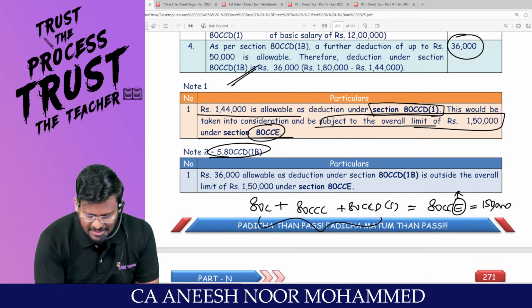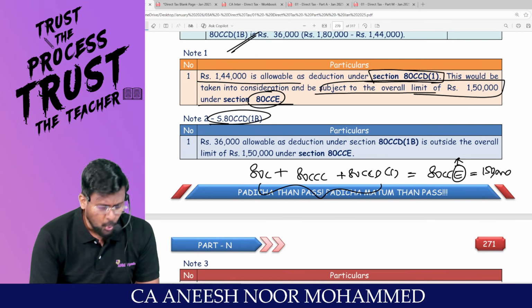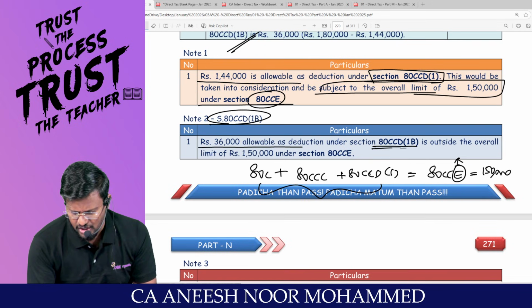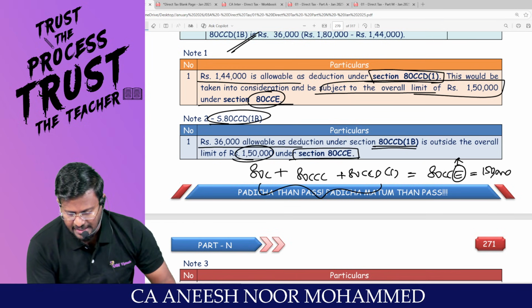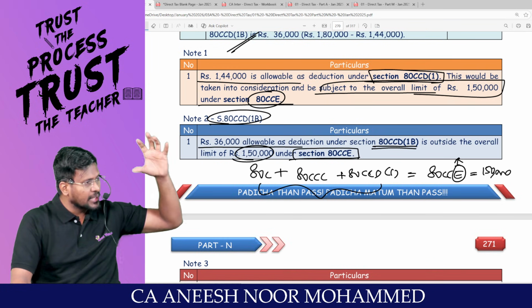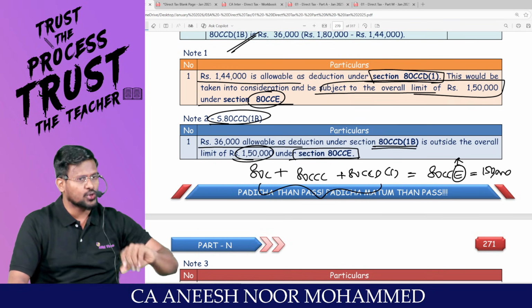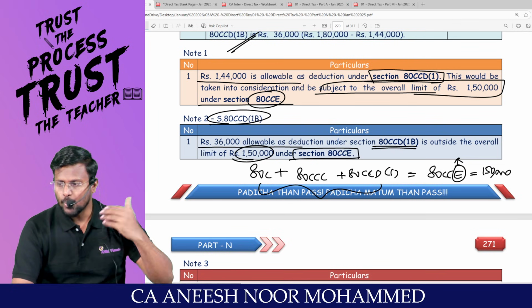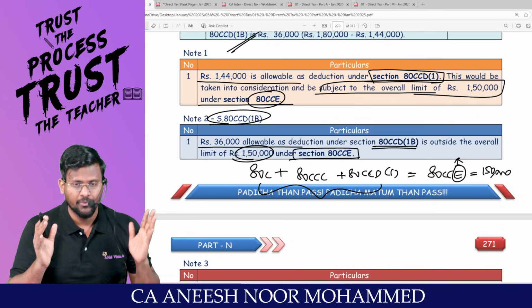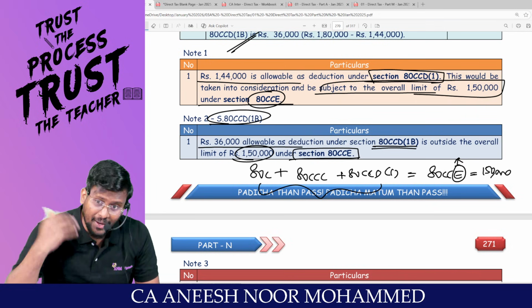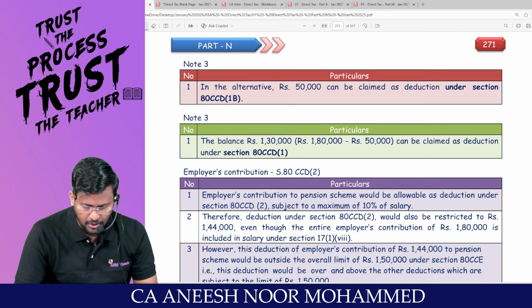And under 80CCD subsection 1B, 50,000 allowable as deduction under 1B is outside the overall limit of 1,50,000 under 80CCE. That means that 50,000 will not be counted for the 1,50,000 rupees. Understanding? That means you are entitled to claim, my dear lovable students, that 50,000 rupees over and above the overall limit of 1,50,000.